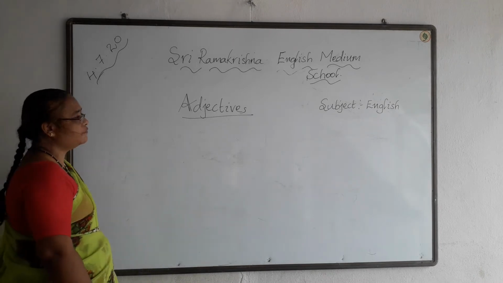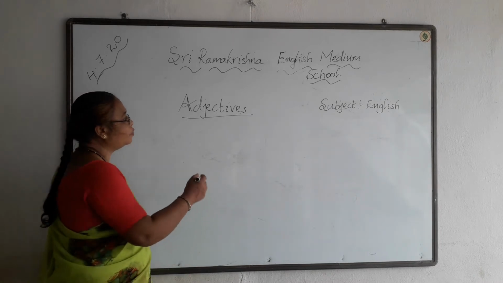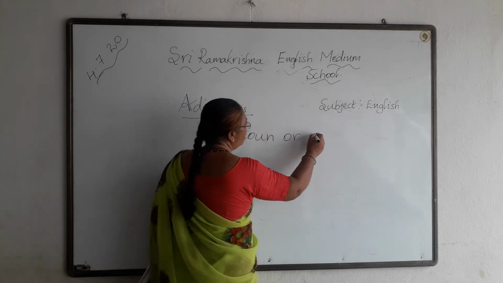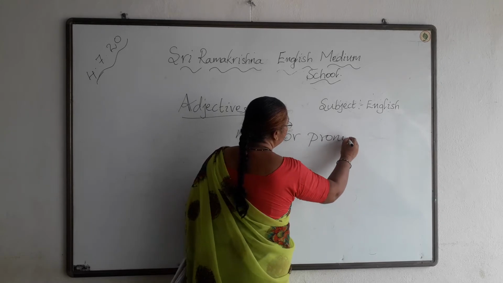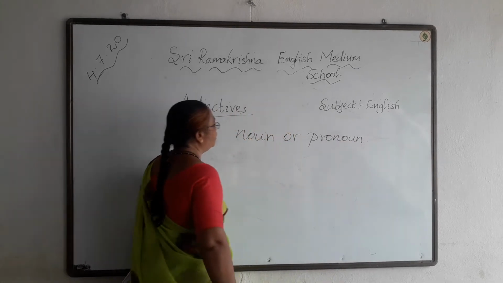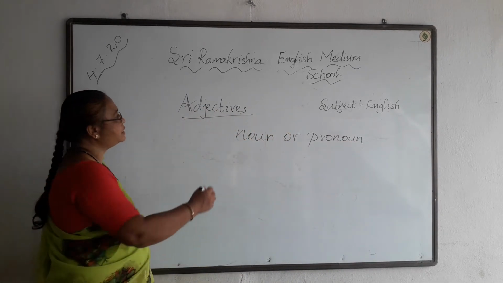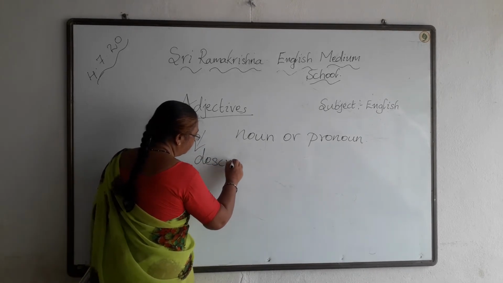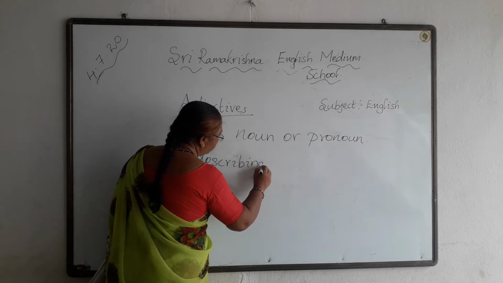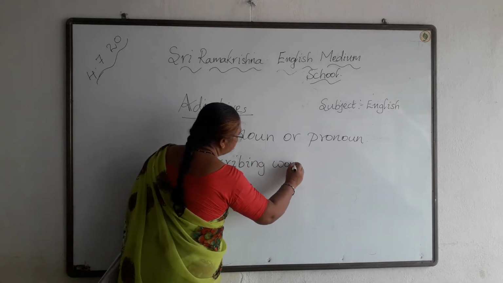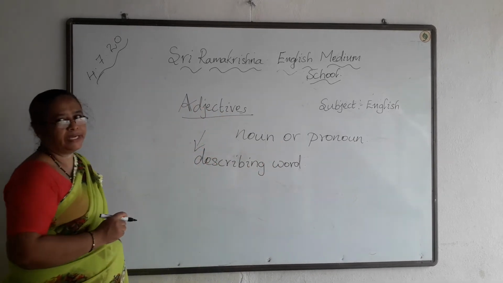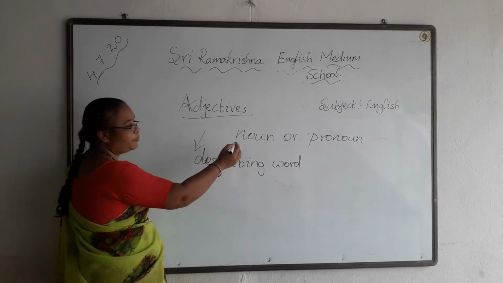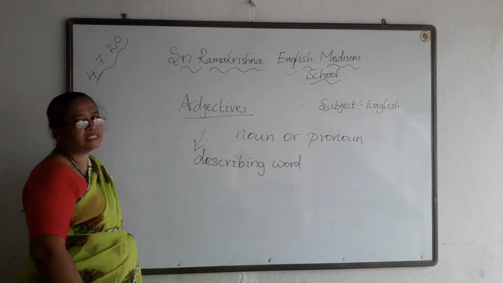Adjective is a word which qualifies the noun or pronoun. It is called a describing word. Adjectives are nothing but describing words. It describes a noun or pronoun by adding something to its meaning.